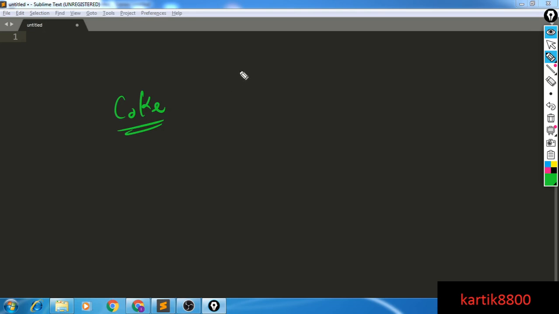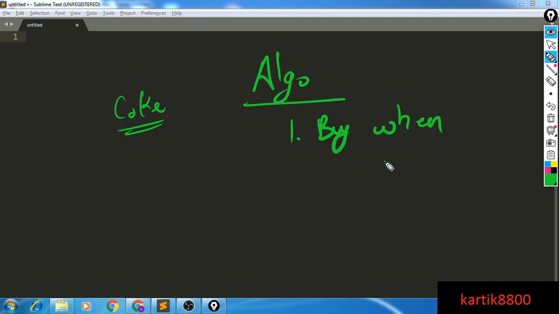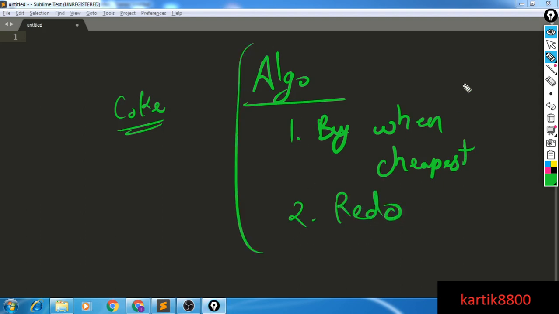So the idea is the same. First of all, buy the stocks from the day where the overall cost is the cheapest, and buy as many as you can get from that day. So here's the algorithm: buy when cheapest and buy as many as you can, and redo till you have money. So that's it, that's the algorithm.